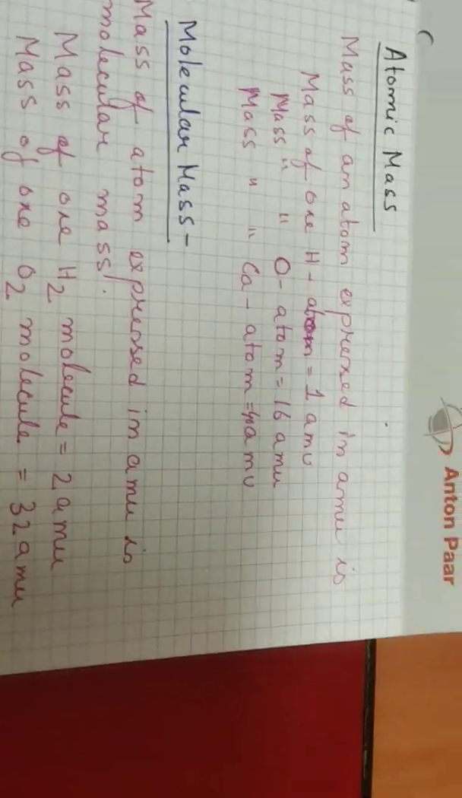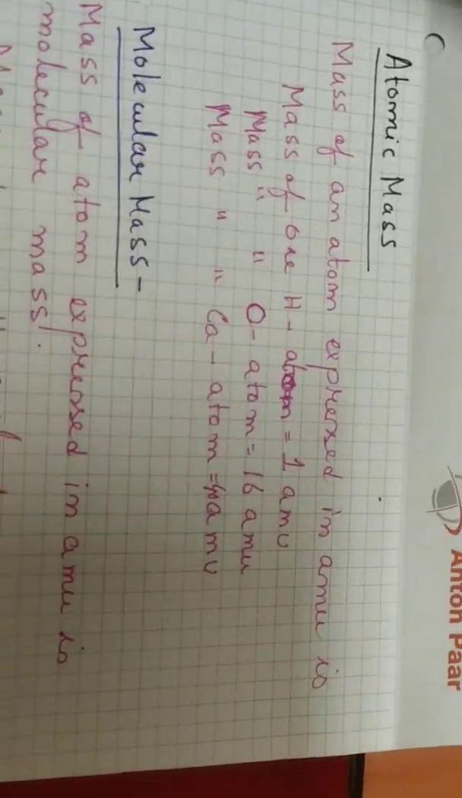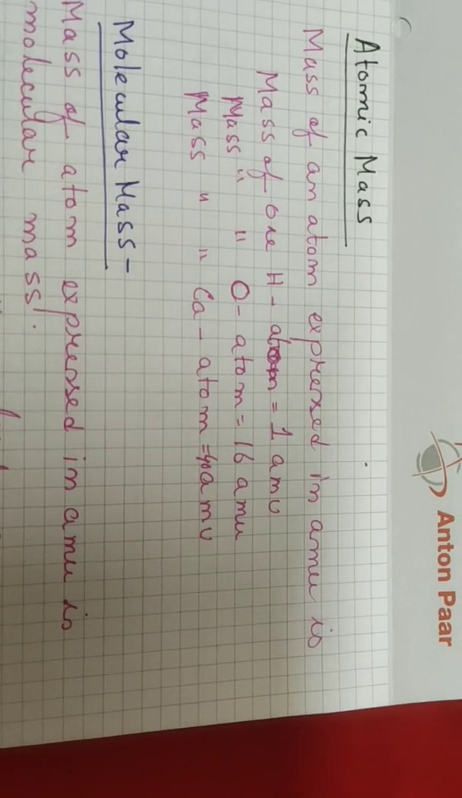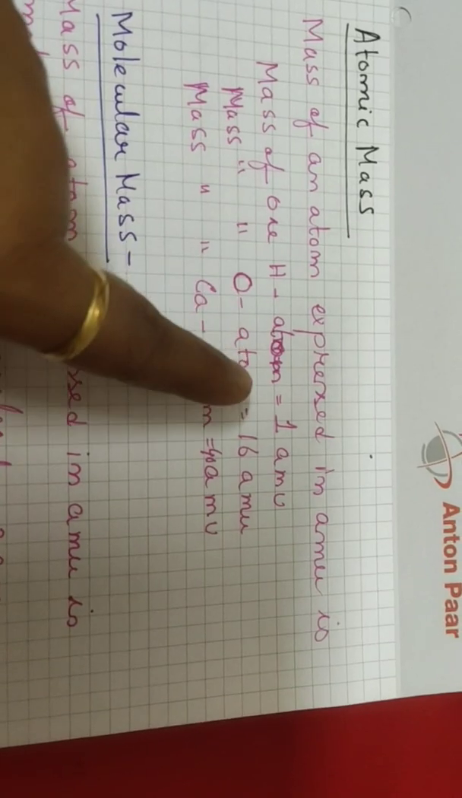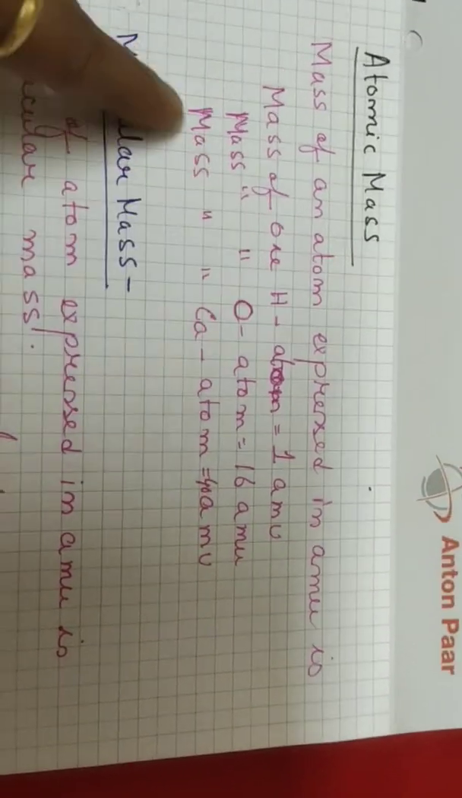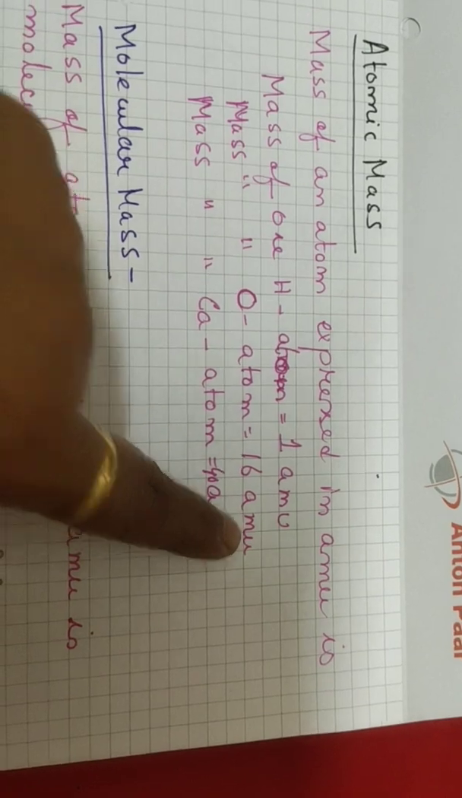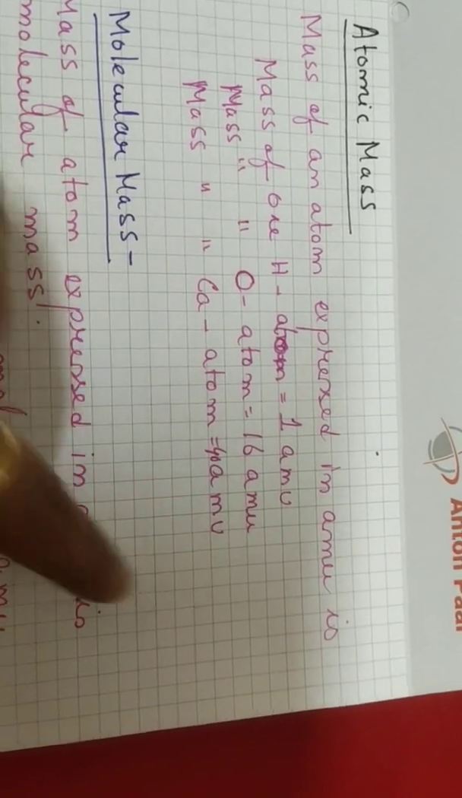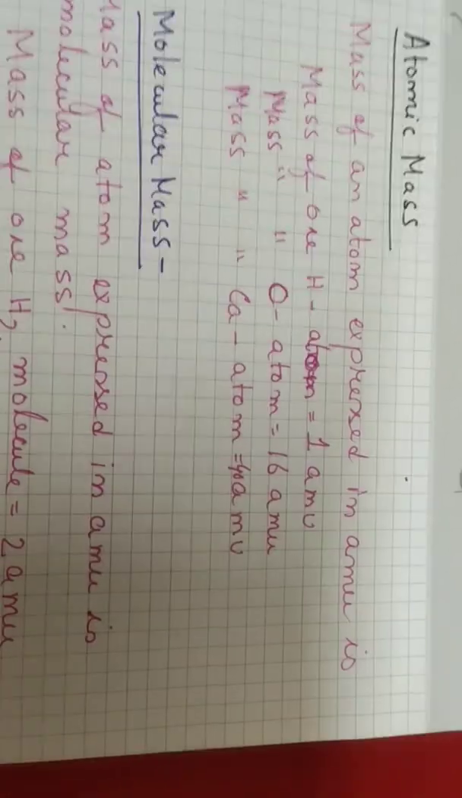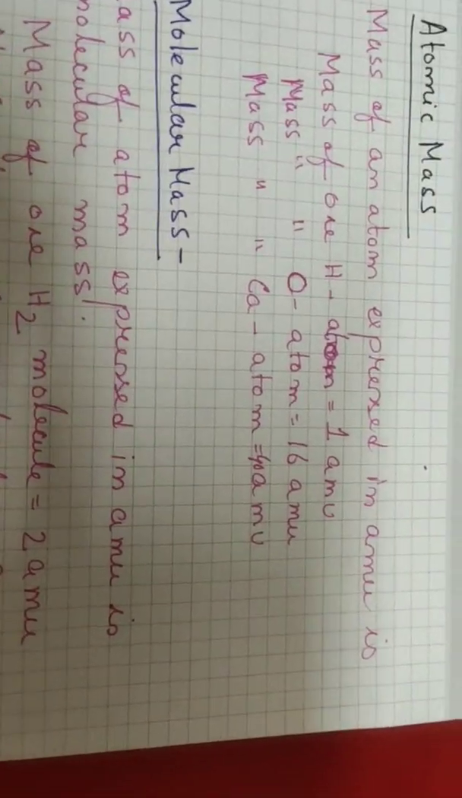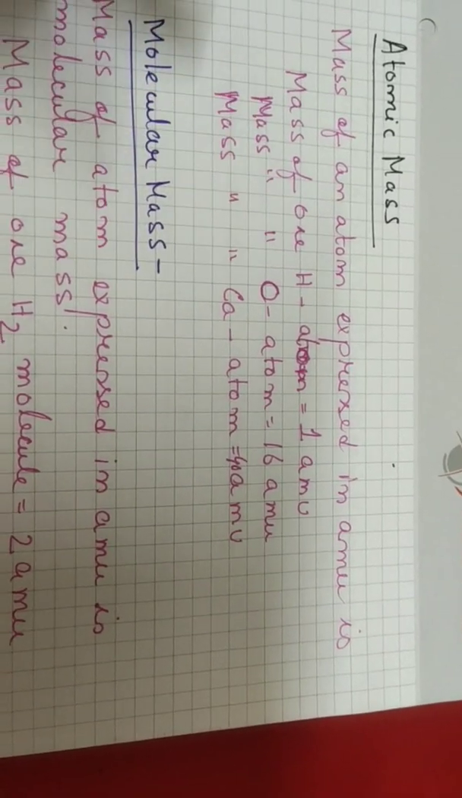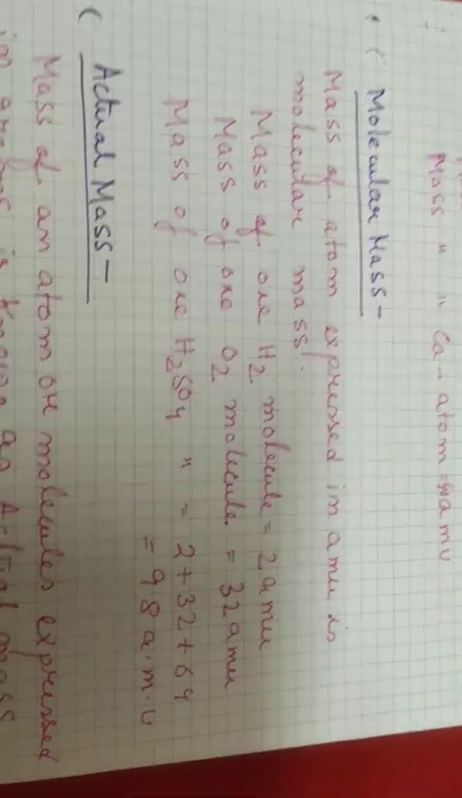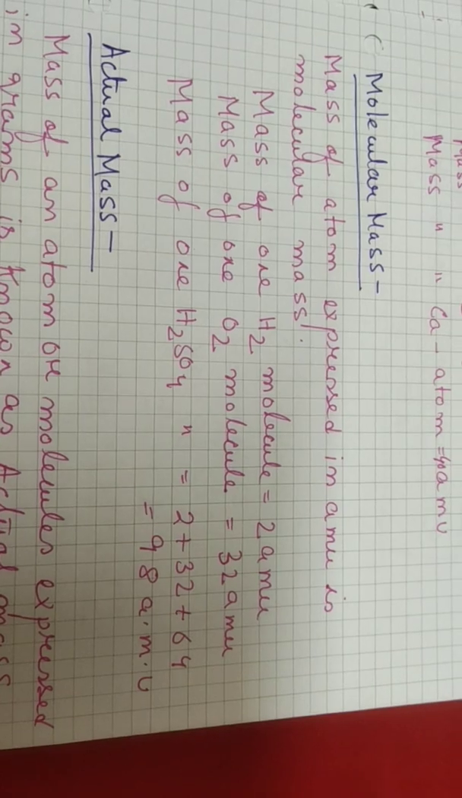Next, we will talk about the atomic mass. So, the mass of an atom is expressed in AMU, that we have just now got to know. So the mass of one hydrogen atom is equal to 1 AMU, the mass of one oxygen atom is 16 AMU, the mass of a calcium atom is 40 AMU. So it is very important for us to know the mass of every atom present in the periodic table, whether it is hydrogen, sodium, potassium or any other. So that is to be understood and remembered by us. Next we have come over to the molecular mass.